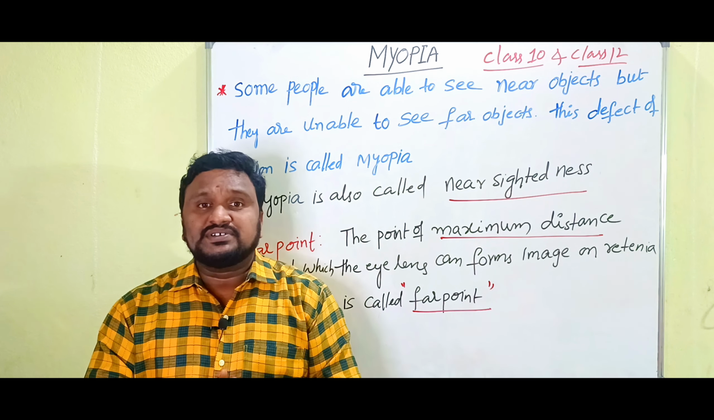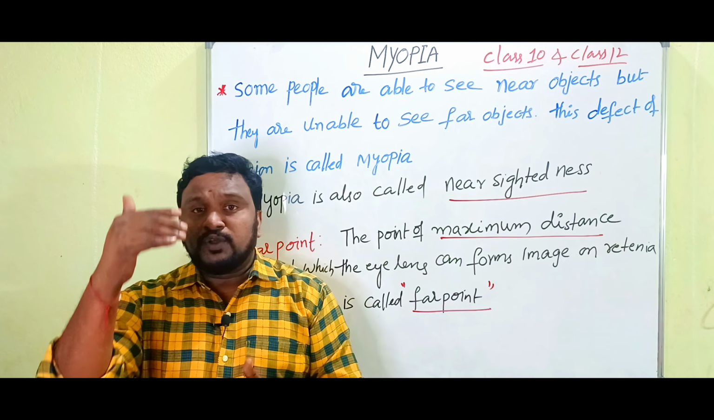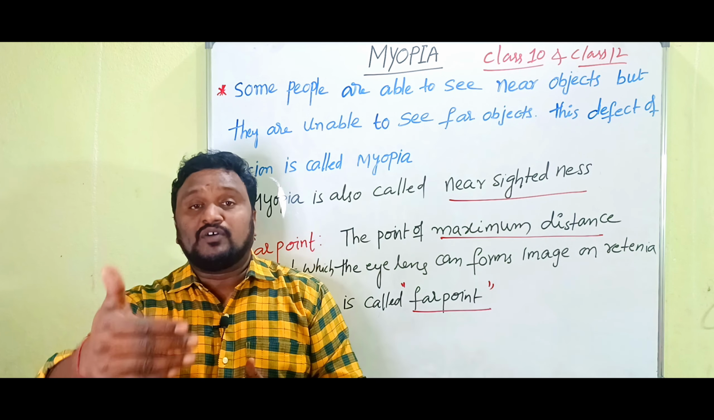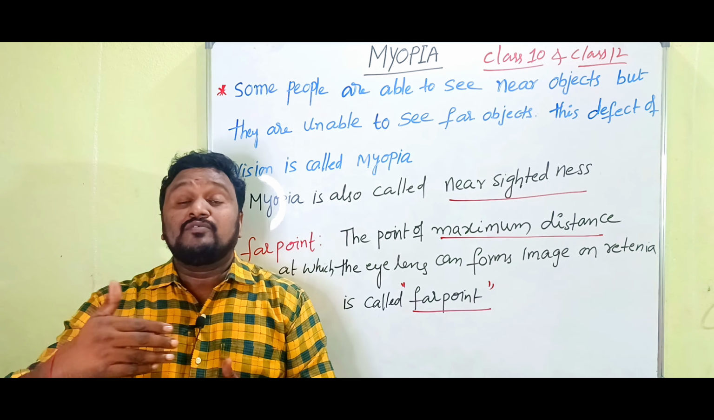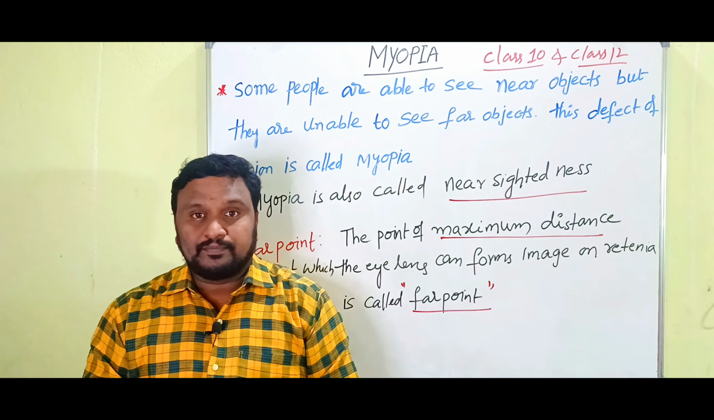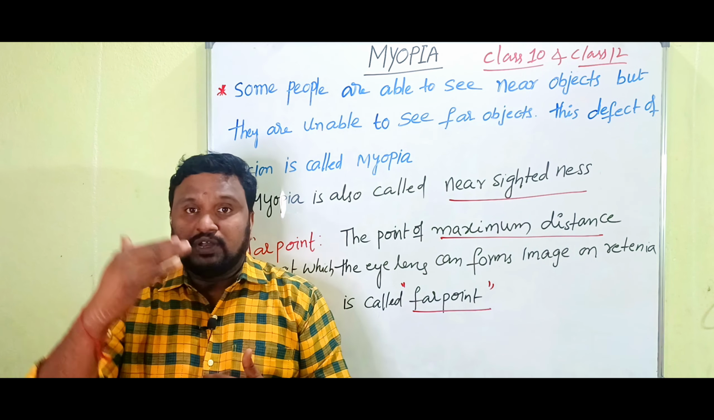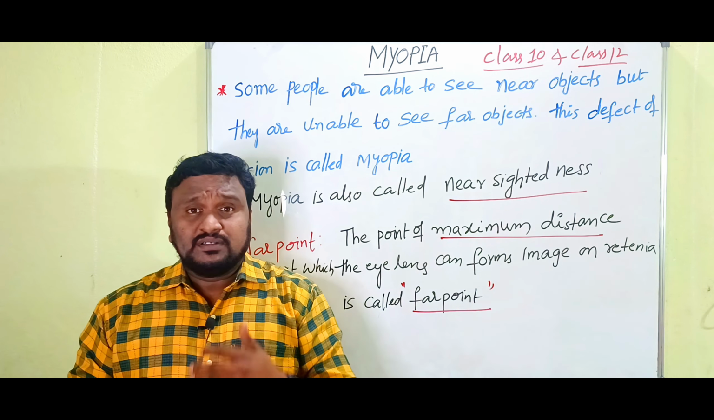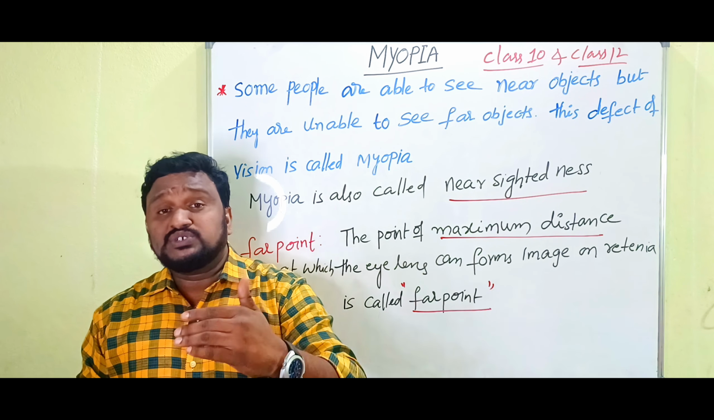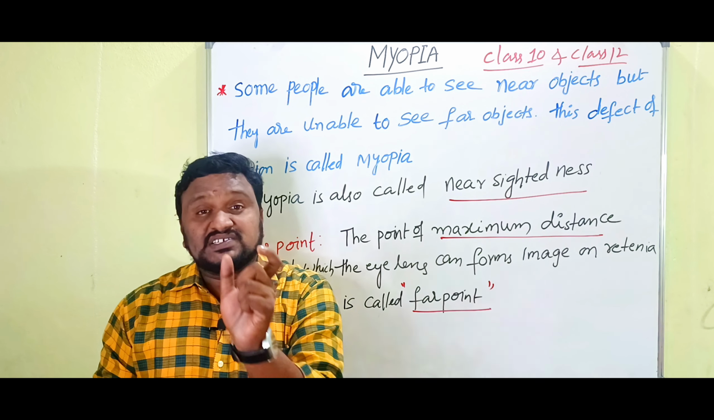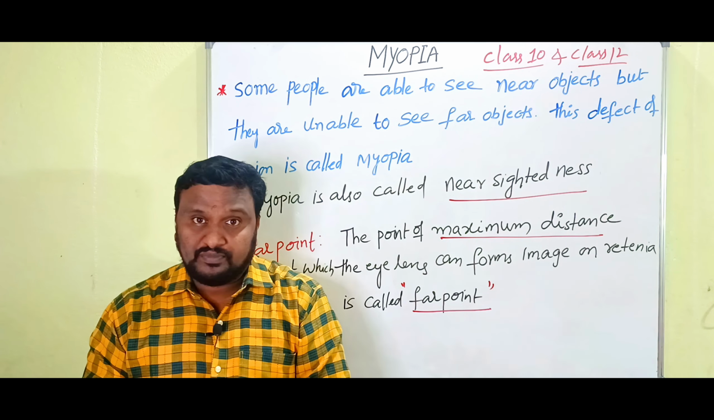Myopia is also called nearsightedness. Here we already know the least distance of distant vision. For a healthy person, from our eyes after 25 centimeters distance, we can see every object very clearly. The minimum distance at which we are able to see an object clearly is called the least distance of distant vision.